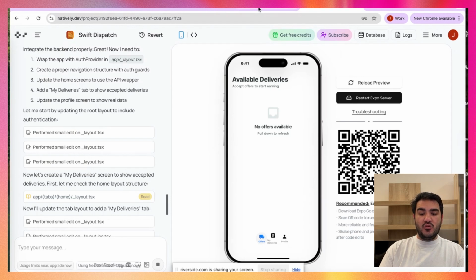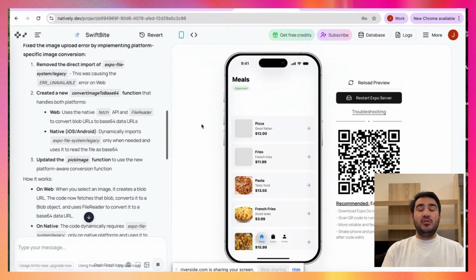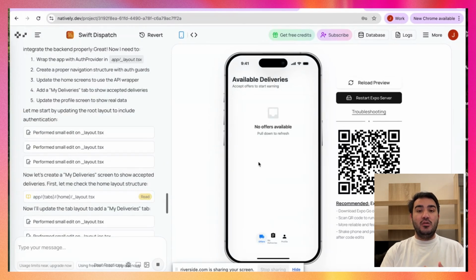So we built three apps together. We built a food delivery app where the restaurant owners upload the pictures. Then we have the second app, where customers are ordering food. Then we have the third app, where the drivers are accepting the orders and then delivering them to customers.